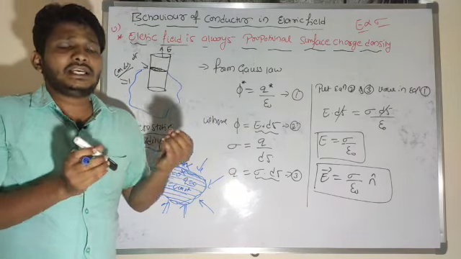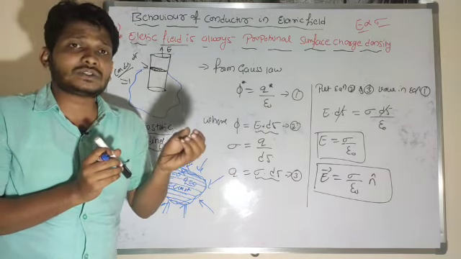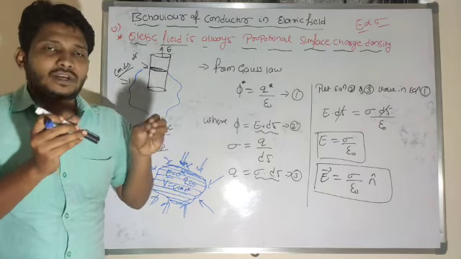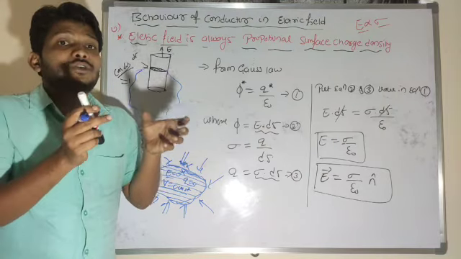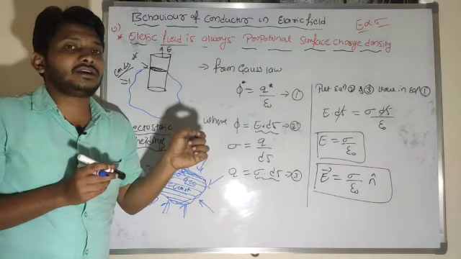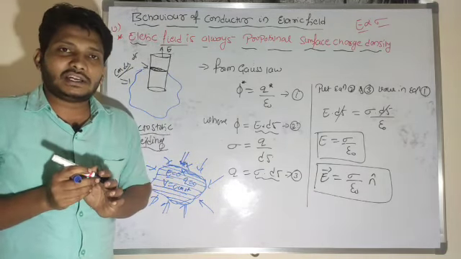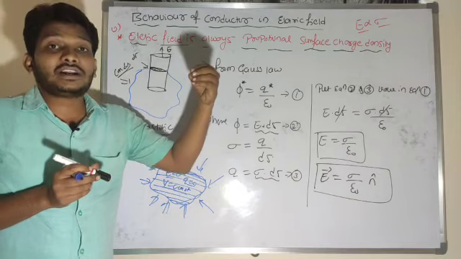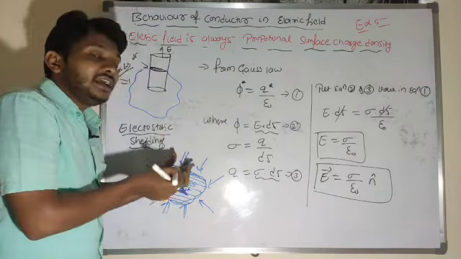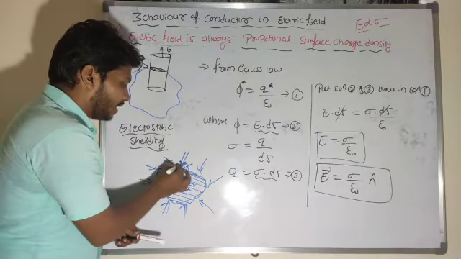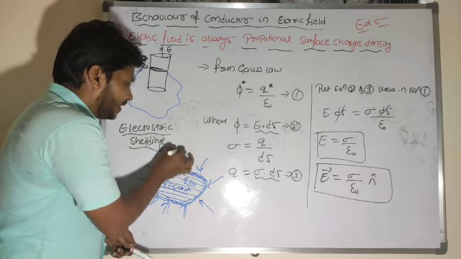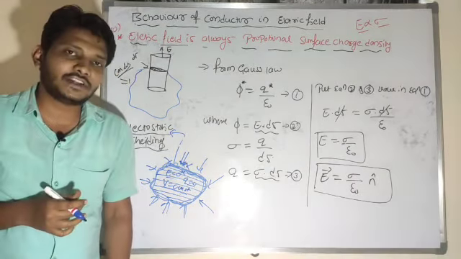And one more example is in the case of electronic devices. Some devices have to be protected from the external electric field. In order to protect from external electric field, they should be shielded from the external electric field. That I will name electrostatic shielding. In electrostatic shielding, external electric field lines will not enter into the cavity, so the electric field inside the cavity is 0. It won't allow the electric field lines. That shielding we name electrostatic shielding here.